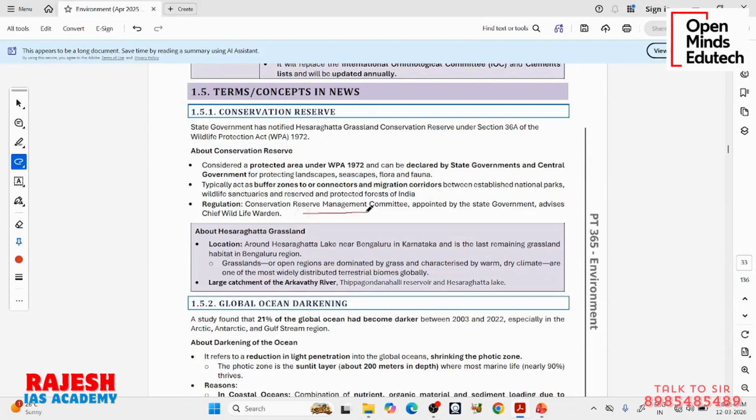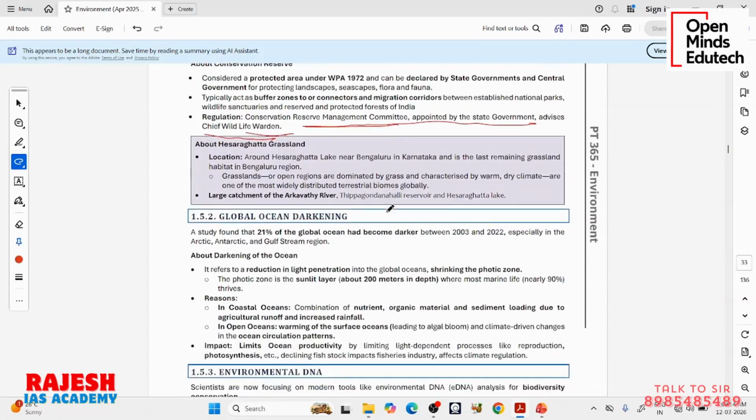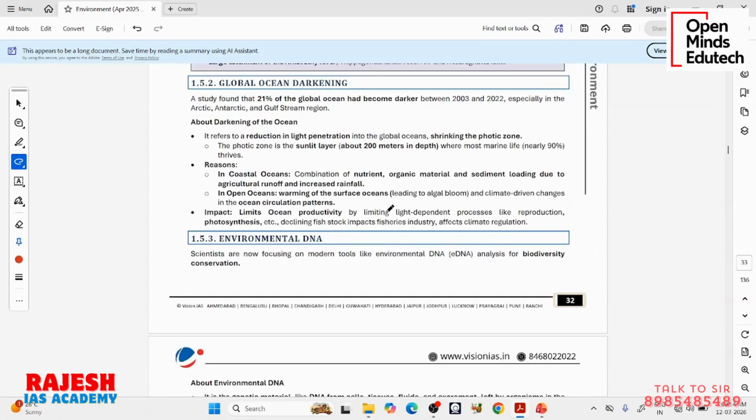The Conservation Reserve Management Committee, appointed by the state government, advises the Chief Wildlife Warden. Under this Wildlife Protection Act, you will have a Chief Wildlife Warden for every state. Decisions will be taken by him and management will be done by him, but he will be assisted by this Conservation Reserve Management Committee. So that is the news. Moving on to the next one.